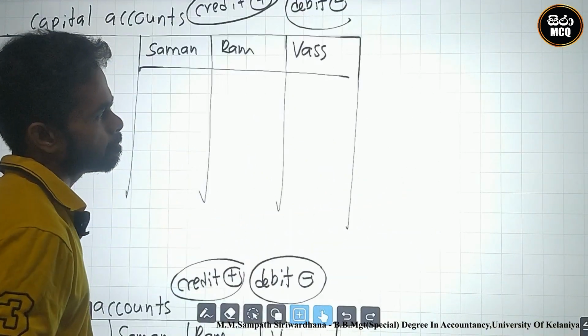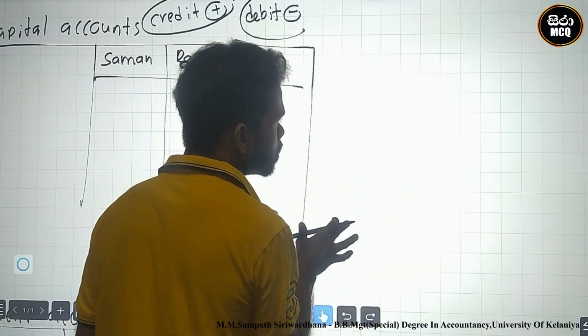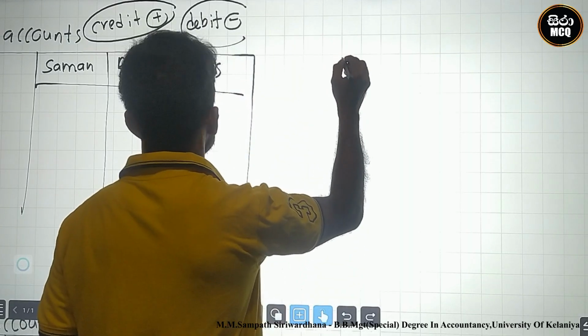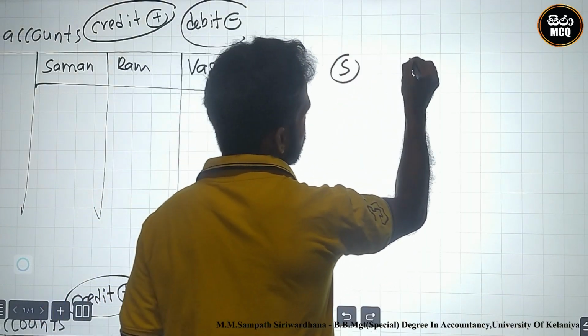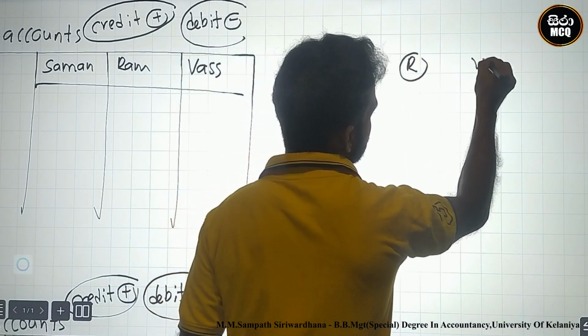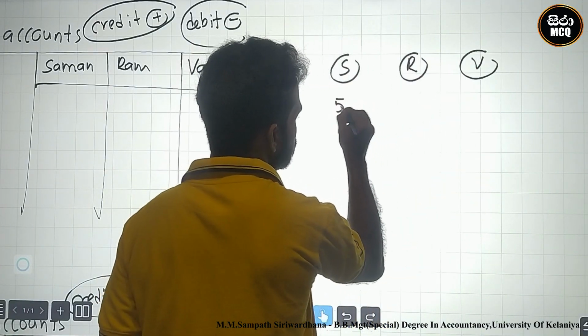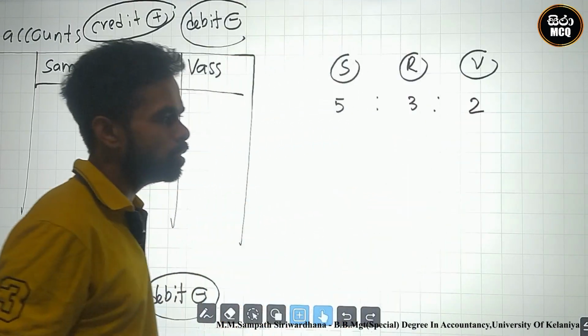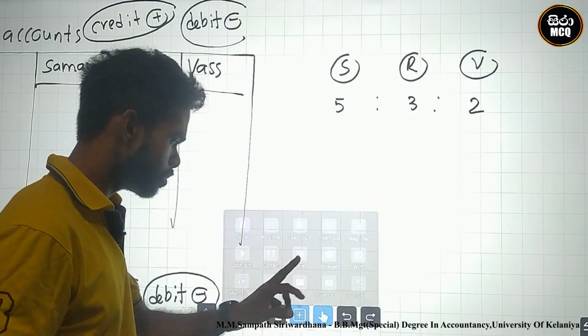I prepare the partners' current accounts using the profit or loss sharing ratio 5:3:2.